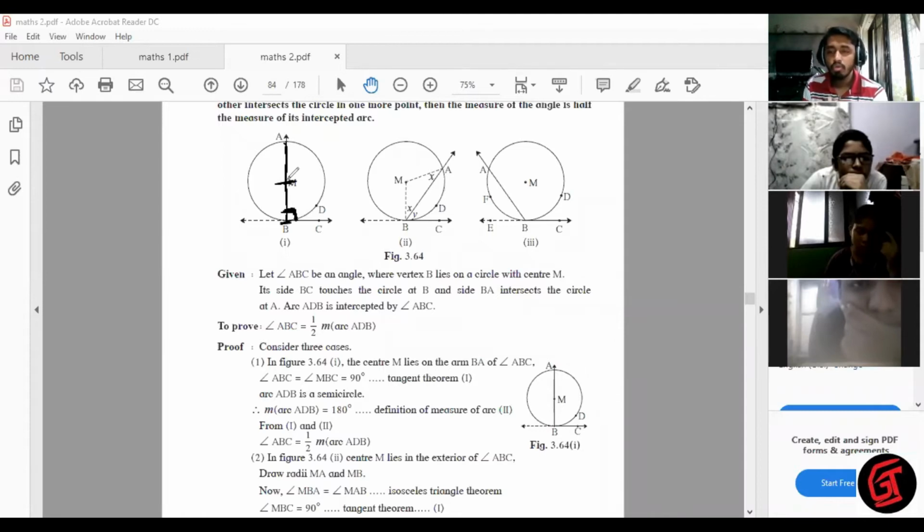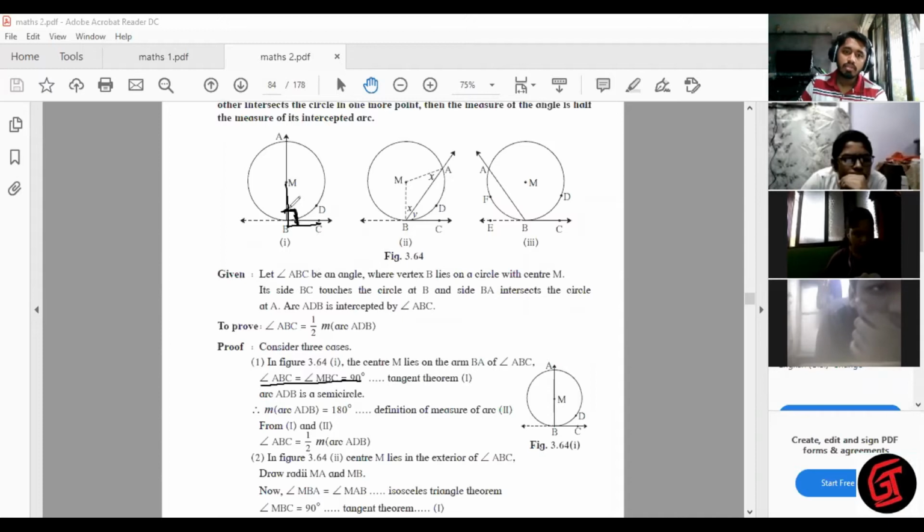Tangent is not perpendicular to chord. Tangent is not perpendicular to secant. The theorem says tangent is perpendicular to radius. So if you know this is a tangent and this is 90, obviously this will be called radius, and if this is radius, then this entire thing is diameter. Correct? Now angle ABC, which is MBC, is 90. ABC and MBC are one and the same angle, 90 degrees.